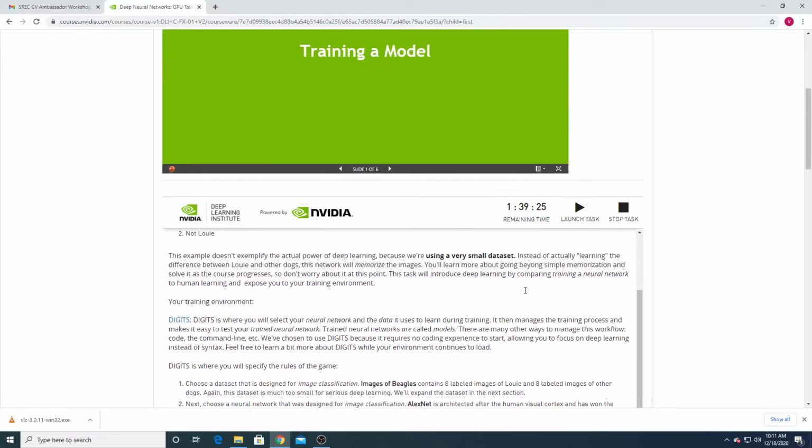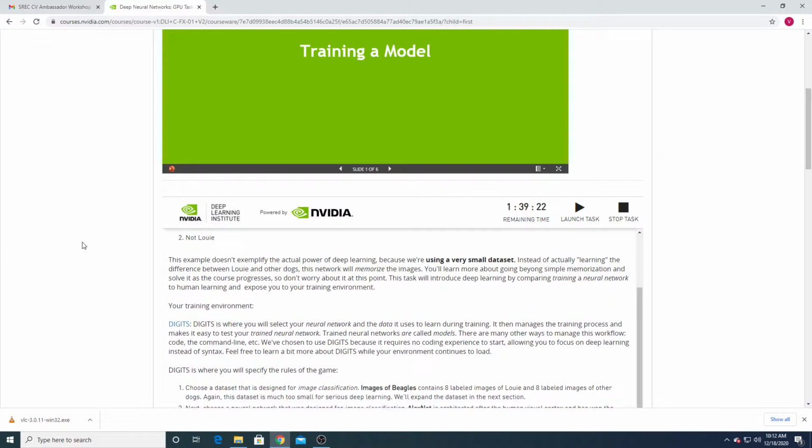So what does this task tell you? This task is related to image classification using a convolutional neural network. In this task, you have to identify whether the dog image is of Louis the dog. The name of the dog is Louis. So you have to identify whether this dog is Louis or not. That's the classification, whether it's a Louis dog or not.